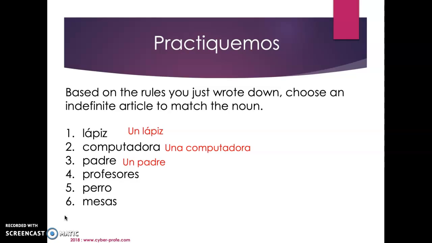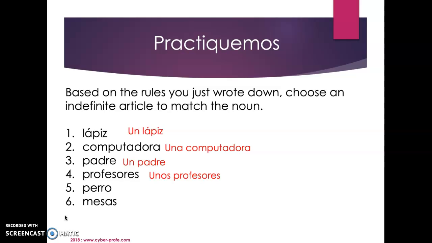Next one we have is profesores. So looking at it, it is ending in an ES. That's going to tell me that it is plural. Now, if I took off the ES, I see that my letter is R. R is a consonant. Therefore, it is going to be plural and masculine. So, unos profesores.